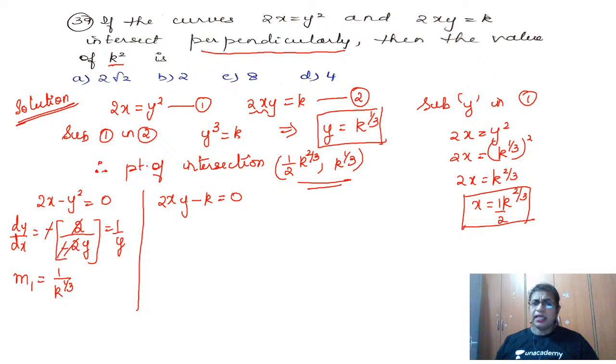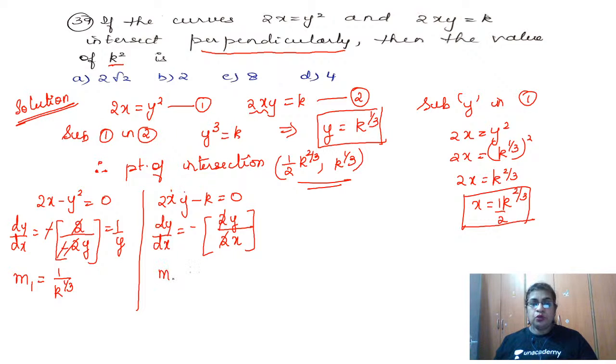Now differentiate the second equation. dy by dx is equal to, put a minus sign. What do I have to do now? Differentiate x keeping y as a constant. You will reach the answer very quickly if you follow this method. So the derivative of x is 1, so 1 into 2y is equal to 2y, whole divided by, k is a constant, so 0. In the denominator, differentiate y, so y is 1, and the constant is 2x, and the k value is 0. So 2 and 2 get cancelled here. So what you got is minus y by x.